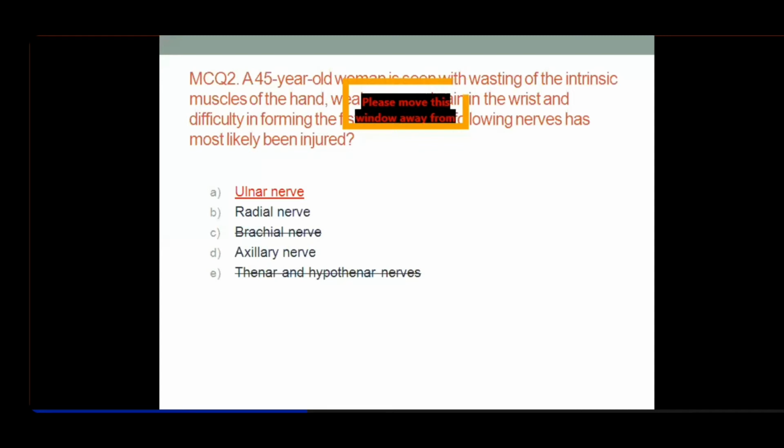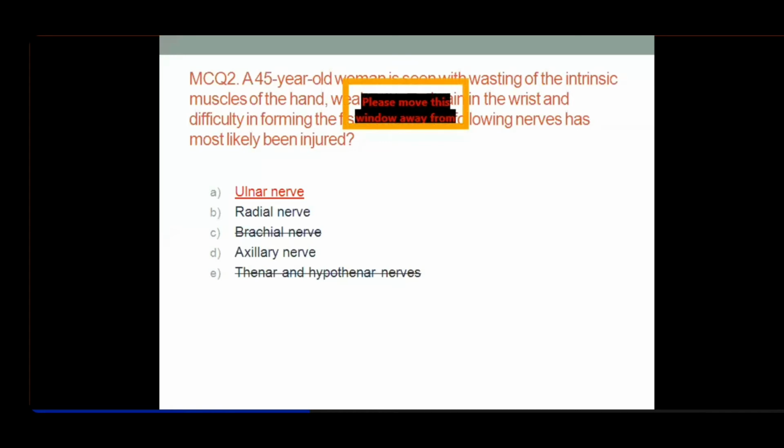Of course, we're talking about wasting of muscles on one hand, and difficulty in forming a fist. Remember, if ulnar nerve paralysis happens at the wrist joint, what happens? It's a partial claw hand. That means hyperextension at the MP joints and complete flexion at the IP joints, sparing the index finger and middle finger because of the first and second lumbricals, remember. So there is incomplete claw hand, and of course, there will be difficulty in formation of the fist.